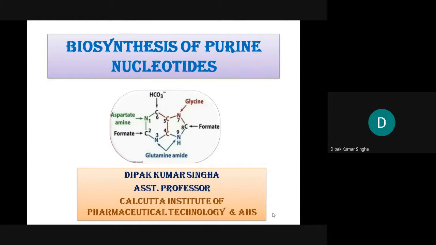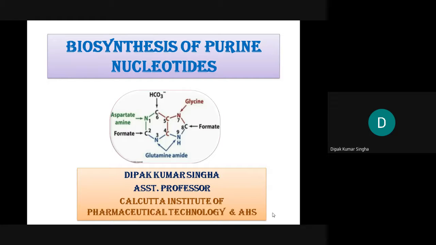So aspartate and glutamine are such important amino acids which are essential for the synthesis of purine nucleotides. Another is C4, C5 and C7. This portion is coming from the glycine. So glycine is another important amino acid which helps in the synthesis of purine nucleotides.